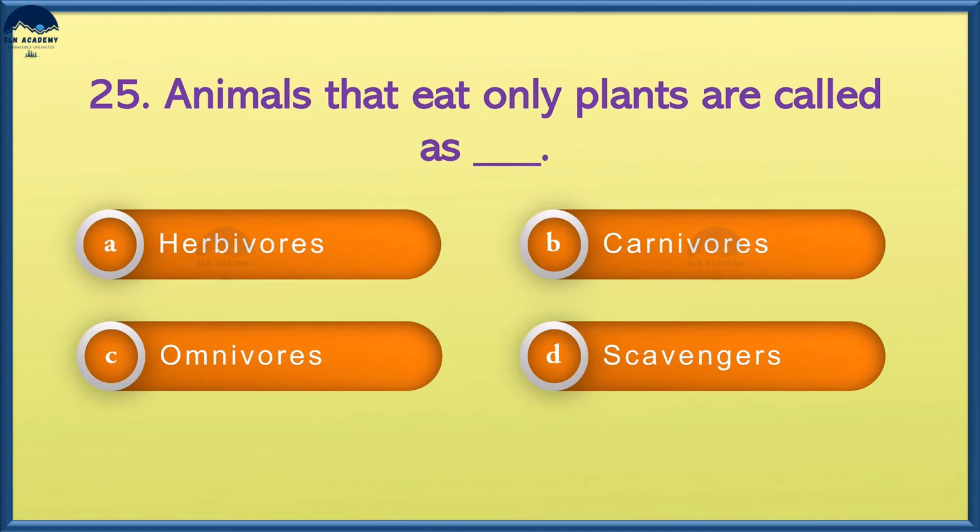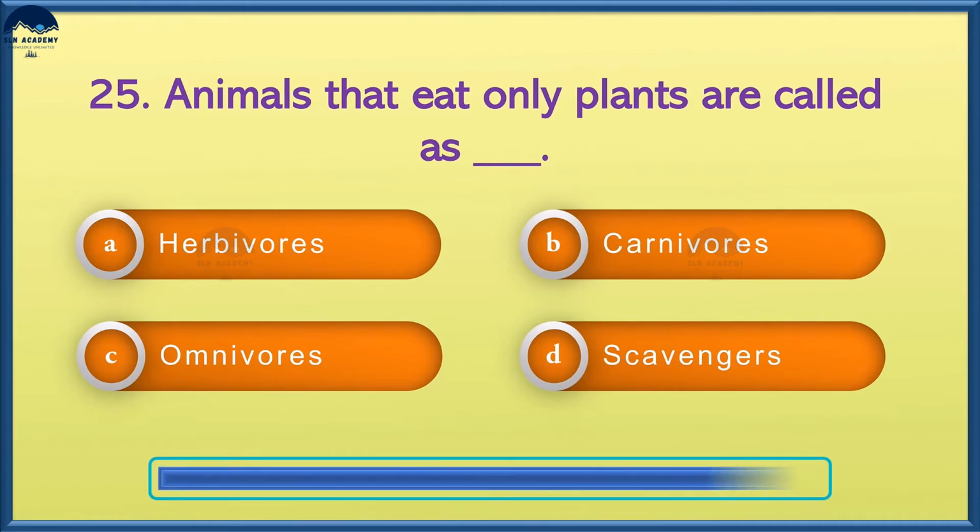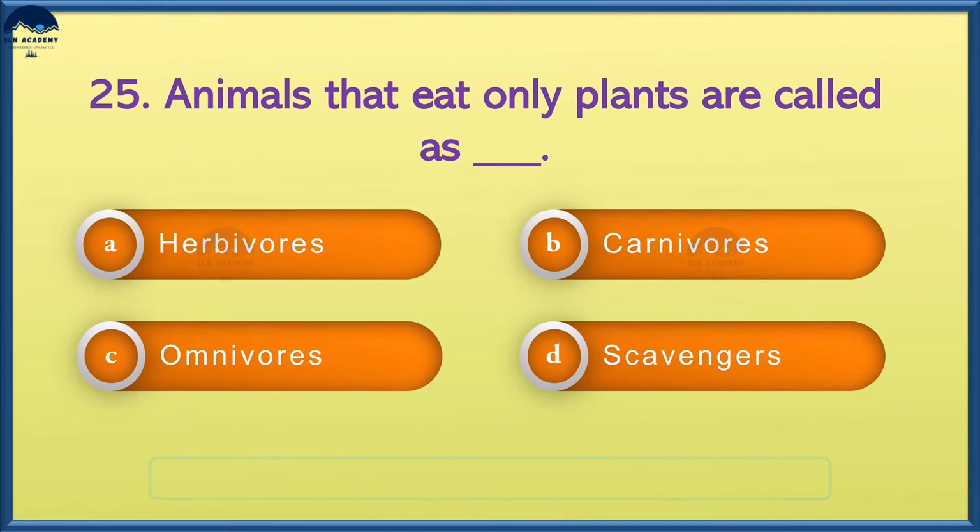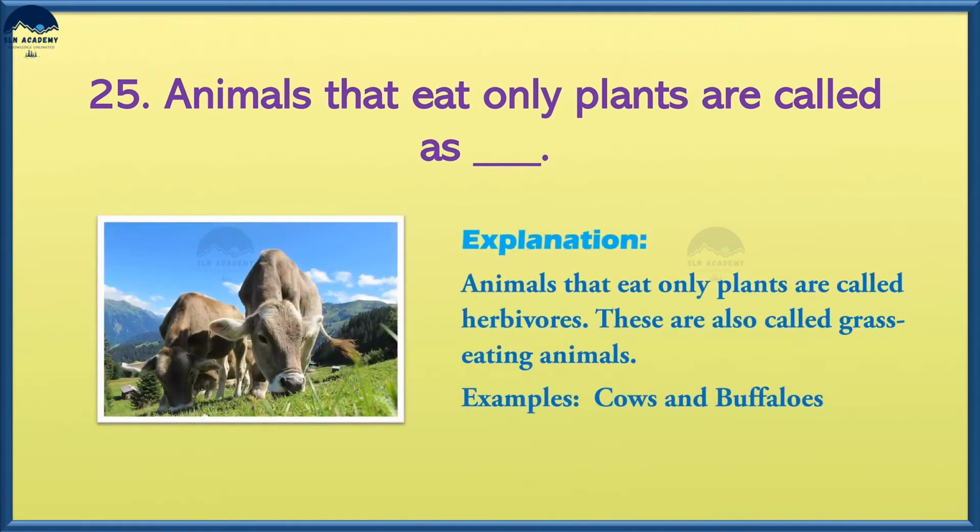Animals that eat only plants are called: option A, herbivores, option B, carnivores, option C, omnivores, and option D, scavengers. And the answer is option A, herbivores. Animals that eat only plants are called herbivores. These are also called grass-eating animals. Examples, cows and buffaloes.